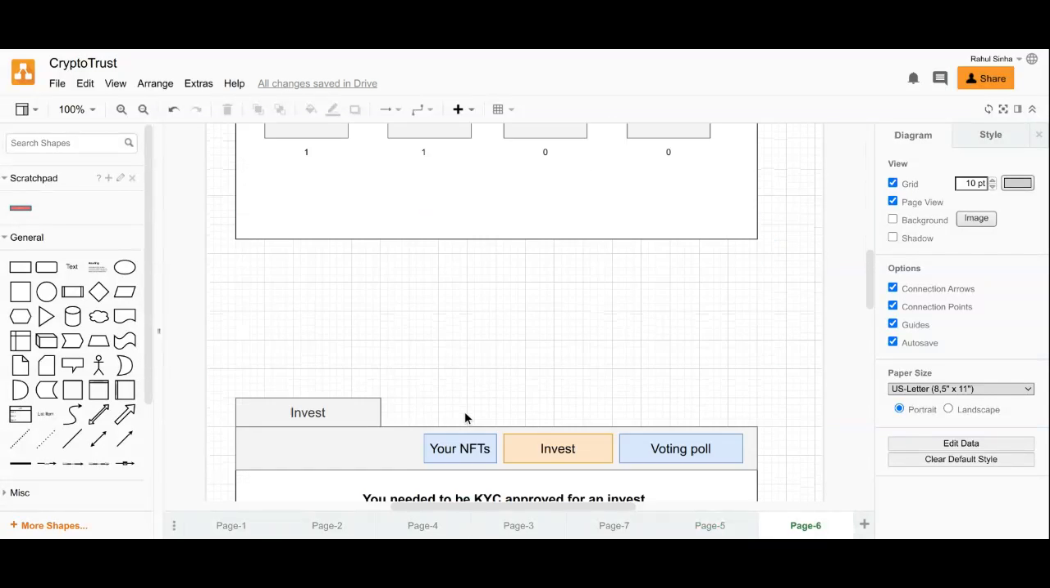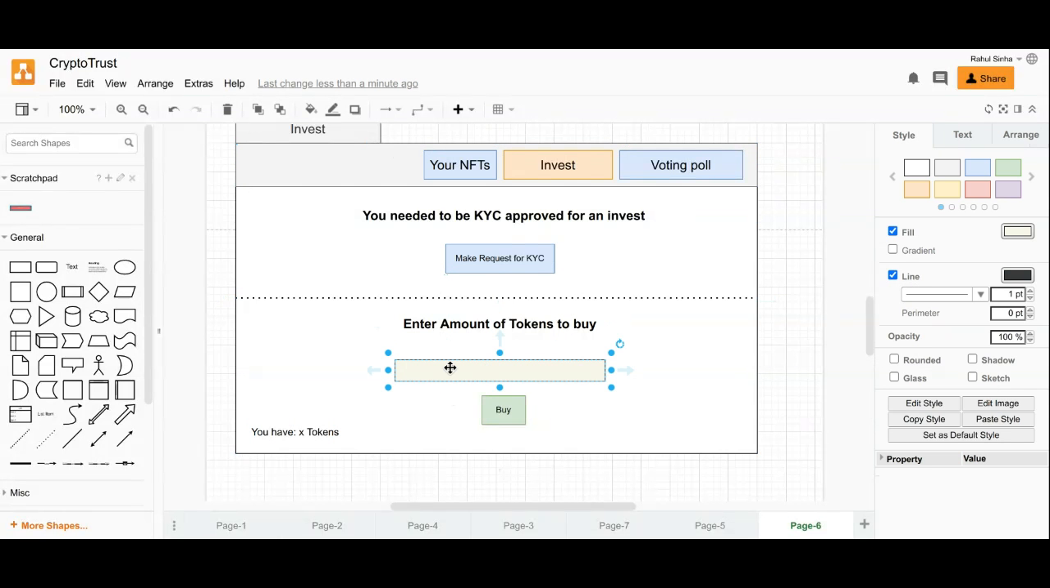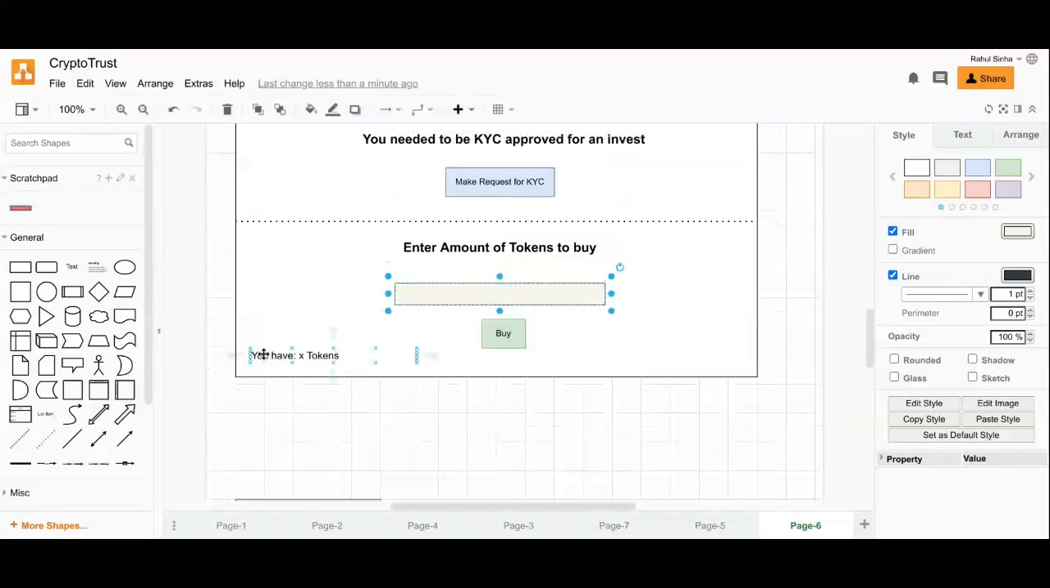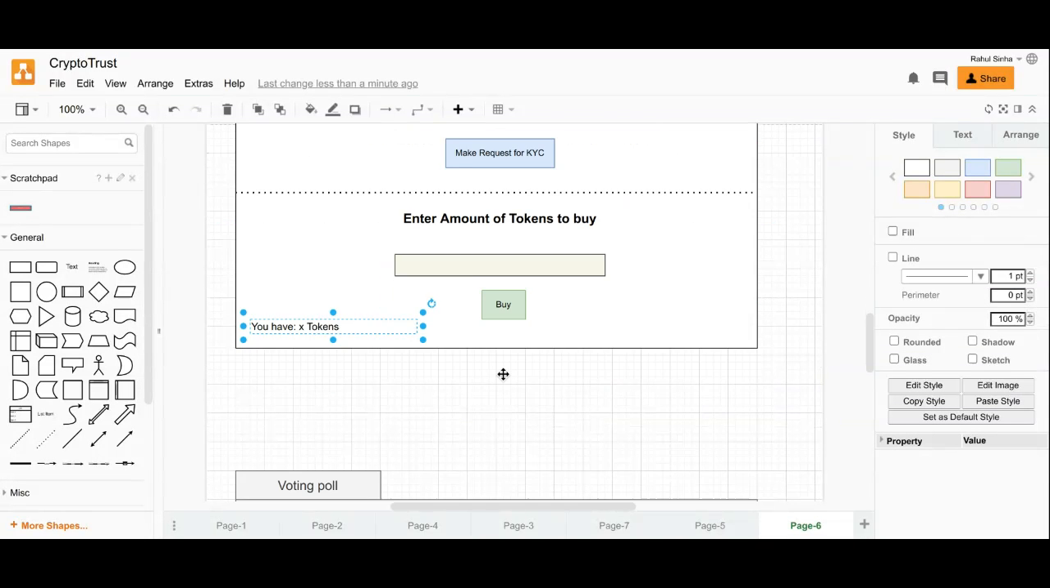Correspondingly there would be three tabs for them: your NFT, showing how much NFT you own here, and we have invest. To invest you need to be KYC verified, as I have already discussed. If the user is not verified, then he would make a request to the owner of the ICO, of course, and if he is, then he is allowed to enter how much money or how many tokens he wants to buy. And this is another thing which will define how many tokens you currently have.